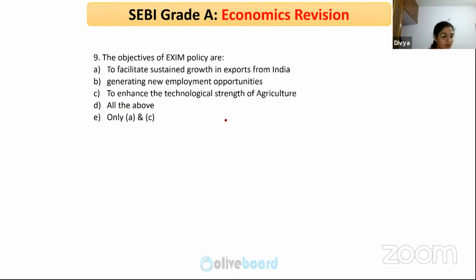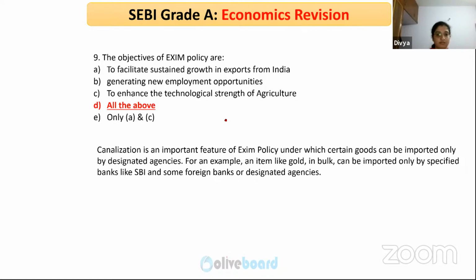Okay, what are the objectives of EXIM policy? All the above. What is EXIM policy? EXIM policy is related to export-import policy.